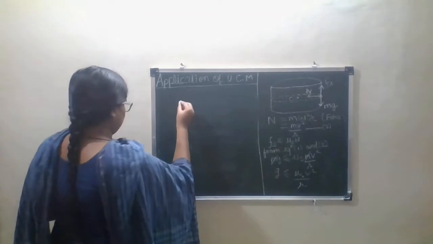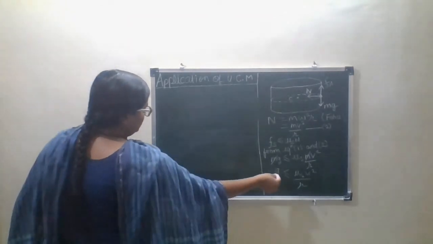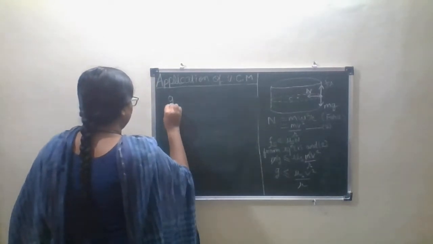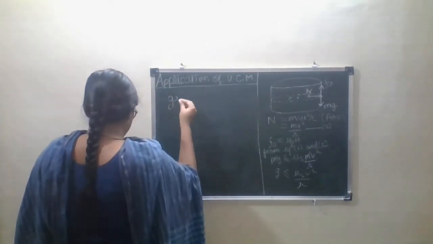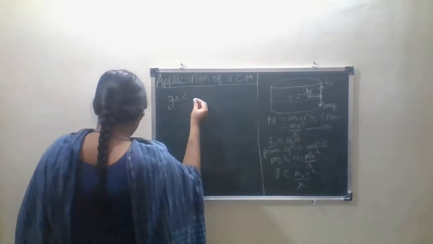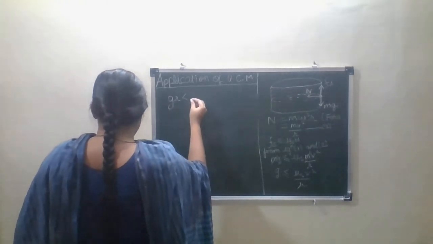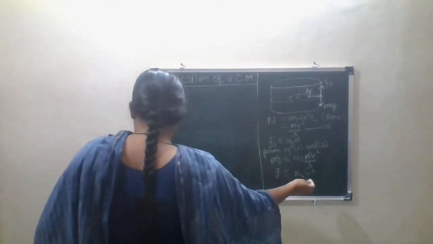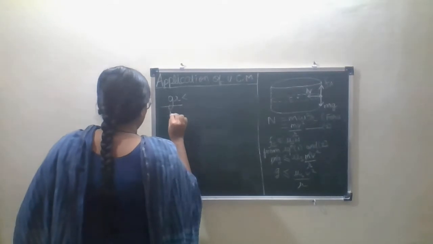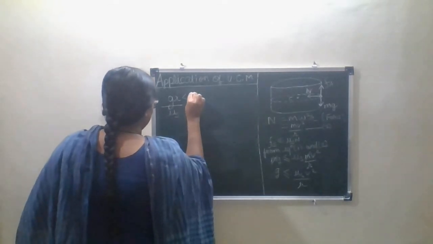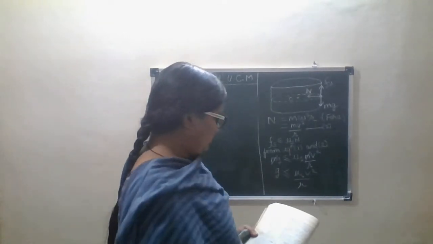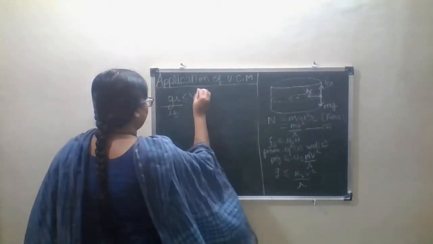Then we will take this r to this side. It becomes g r less than or equal to mu s into v square, and then g r upon mu s is less than or equal to v square.